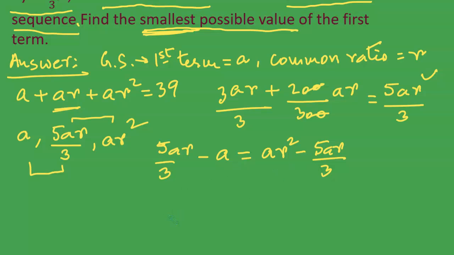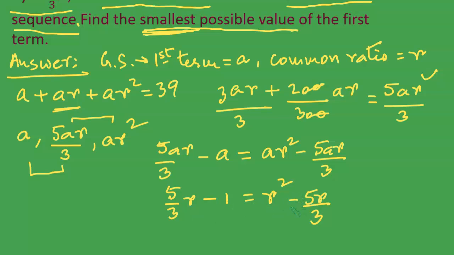If we divide the entire equation by A, 5 over 3 AR divided by A gives us 5 over 3 R. Minus A divided by A is minus 1, equal to AR square divided by A, which is R square, and minus 5AR over 3 divided by A is minus 5R over 3.